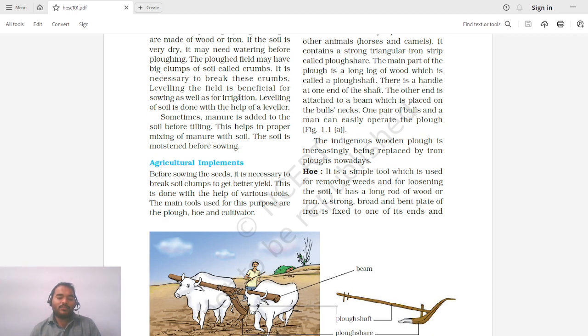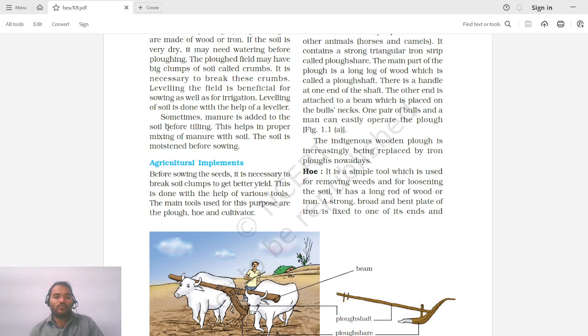So leveling, why is it important? Whenever we are watering the crop, there has to be a certain level so that water can flow from one part to another part of the field. So in that fashion, leveling is done with a gradual slope given. Leveling of soil is done with the help of a leveler. So there are some instruments again for leveling the field.